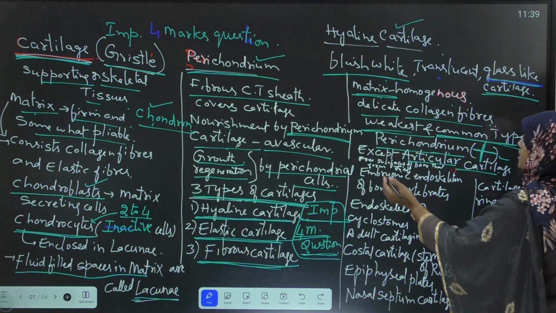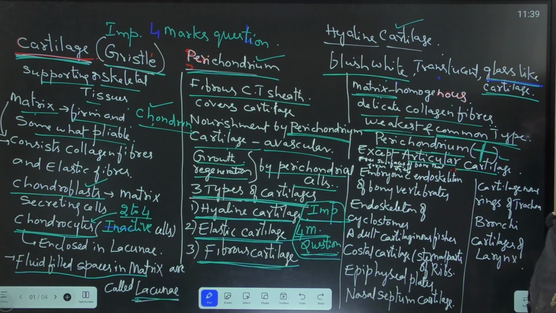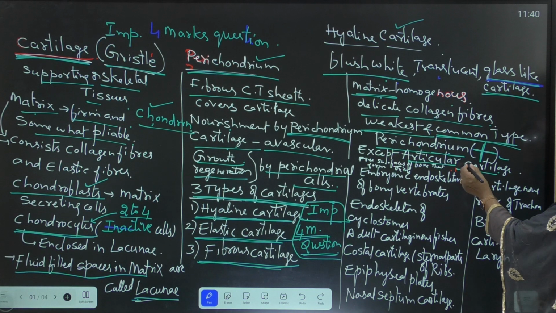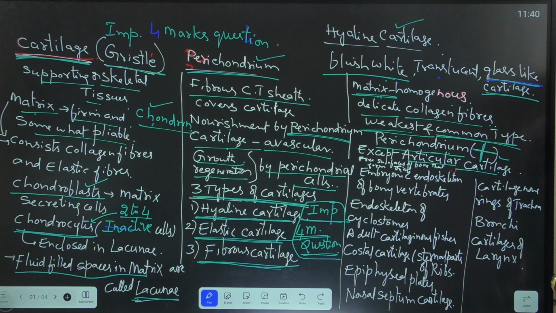Articular cartilage means the free surfaces of the long bones that form joints. At the joining of two long bones, articular cartilage is present. This articular cartilage is also an example of hyaline cartilage in which perichondrium is absent.